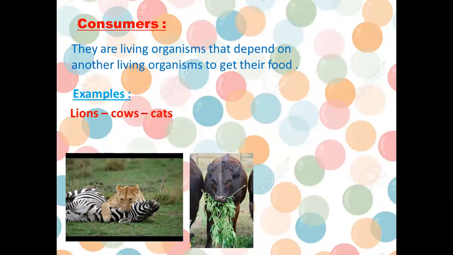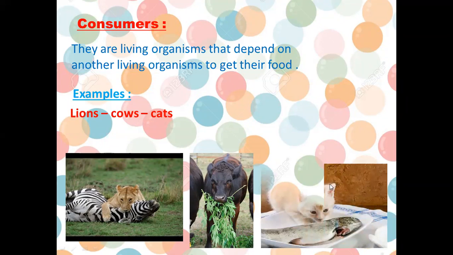Cows also depend on plants to have food. So they can't make their food by themselves, but they take their food from other living organisms like plants. So cows are consumers. And cats also. Cats take their food from other living organisms like fish. So they can't make their food by themselves, but they depend on another living organism to get food.